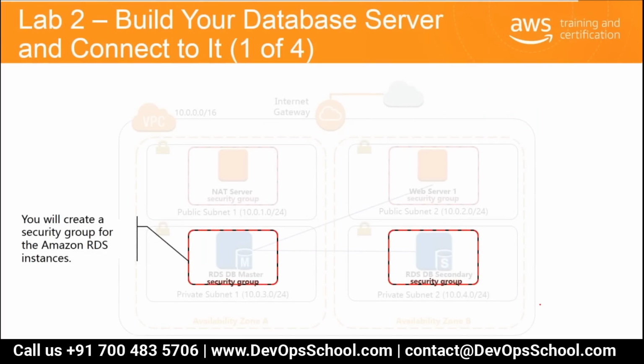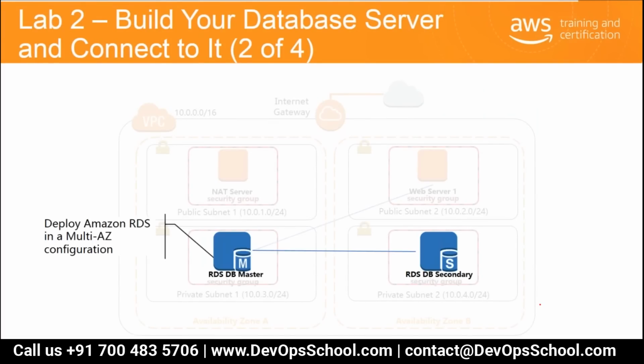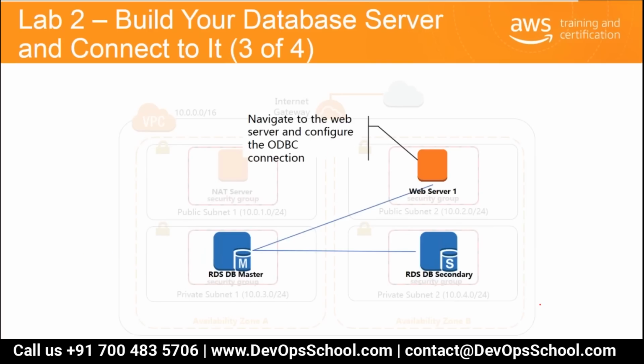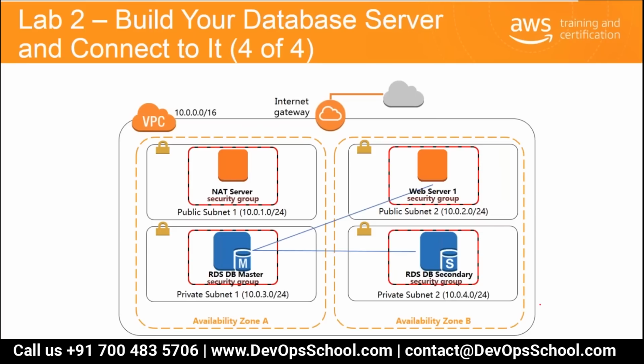Okay. So these are the steps. You create security groups, you create a master, you create a secondary database, a slave. Your web server 1 will connect to your master, and this is how the entire structure looks. The approximate time of this lab is 40 minutes. You already have these labs pre-warmed for you. So we will now go for this lab.